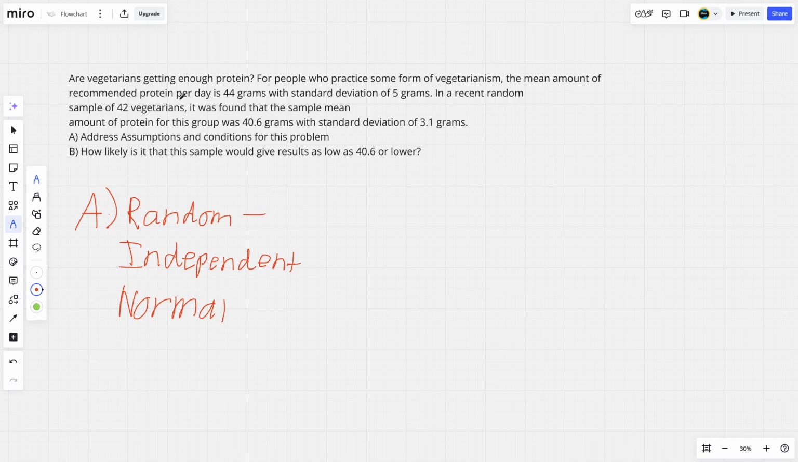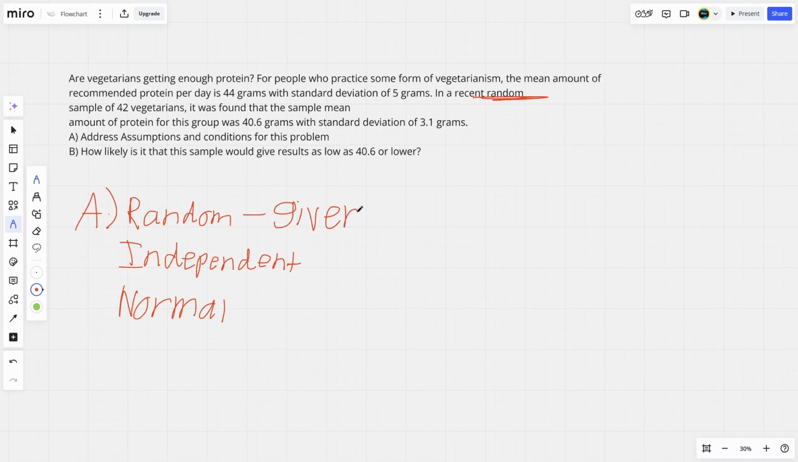So for random, we can just reference back to the problem and look if there's any mention of an SRS or if it was random. So let's read it back. Are vegetarians getting enough protein? For people practicing vegetarianism, the mean amount of recommended protein per day is 44 grams, with standard deviation of 5 grams. In a recent random, so there's our keyword right there. So since it says random, it is random, right?